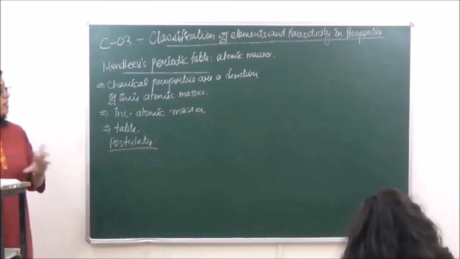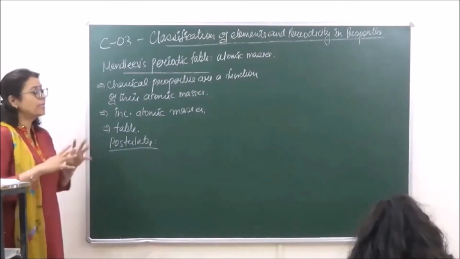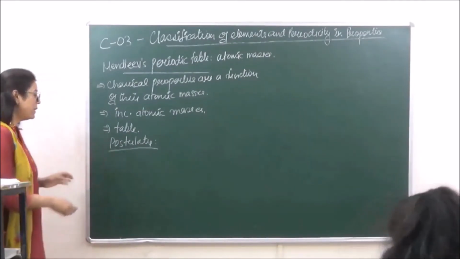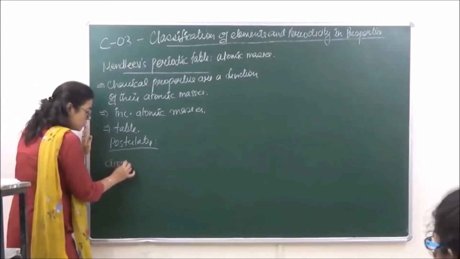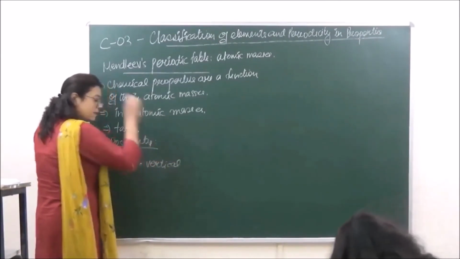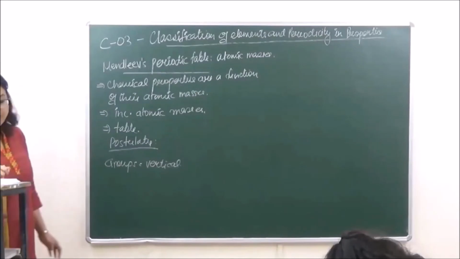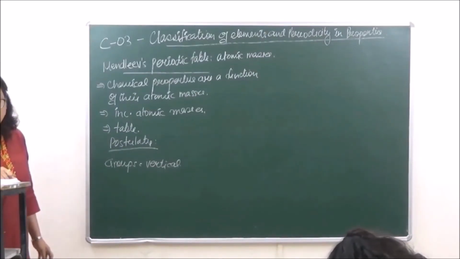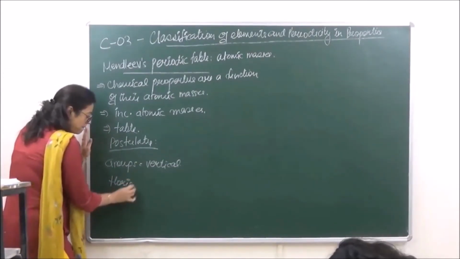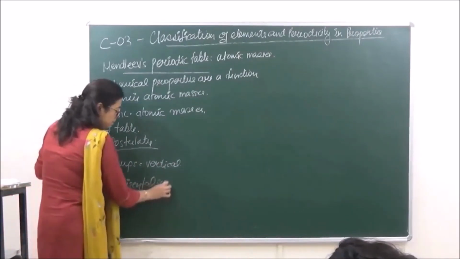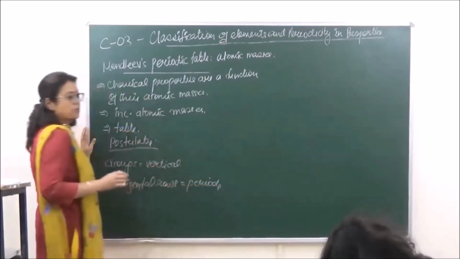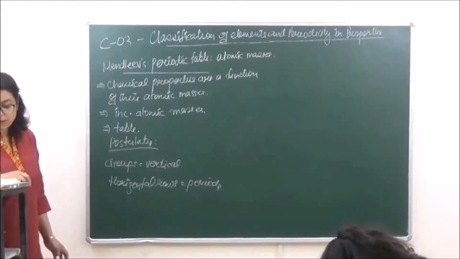Now, what he did was, he basically arranged all the elements in tabular form, in which elements of similar properties were placed in vertical groups. Similar properties were present in vertical columns, and the horizontal rows were known as periods, right?